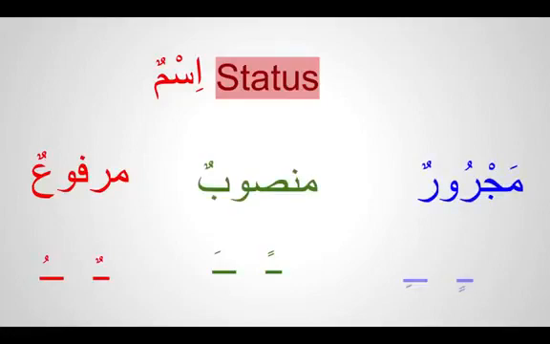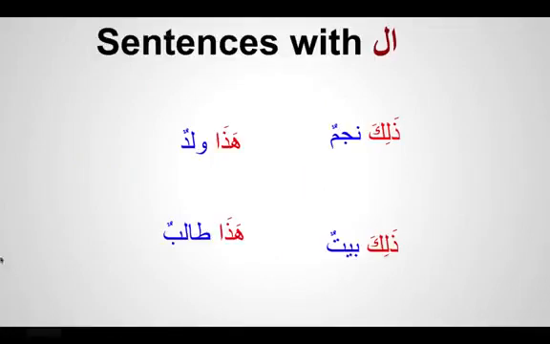So what are the other signs called? When you have fatha and double fatha, tanween, it's called mansoob, and majur is kasra. So we know that mubtada will have a single dhamma and it will be marfu'. We did the demonstrative pronouns dhalika and hadha, but we don't see any dhamma there. It's because these are pronouns, not definite nouns, and pronouns have their own symbols; they don't change their symbols.